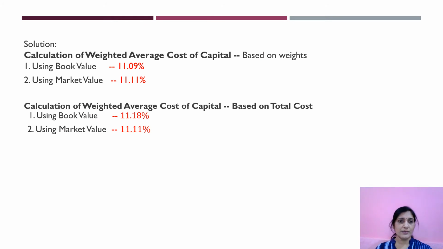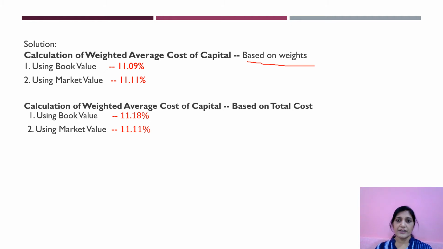So here I am just repeating the procedures for the calculation of weighted average cost of capital. For every problem, you have to go for these 4 calculations. First is calculation of weighted average cost of capital based on weights.